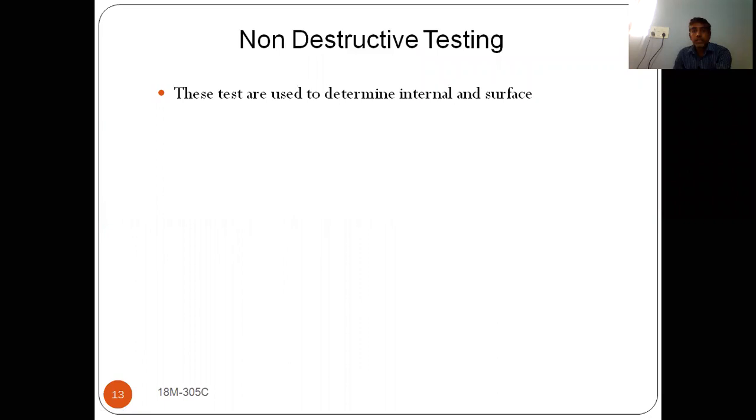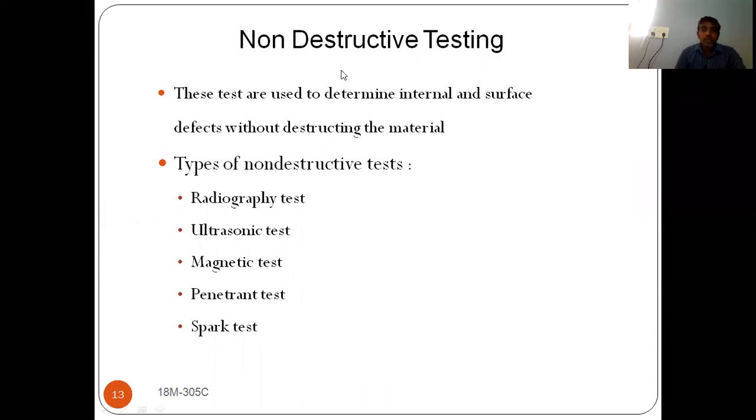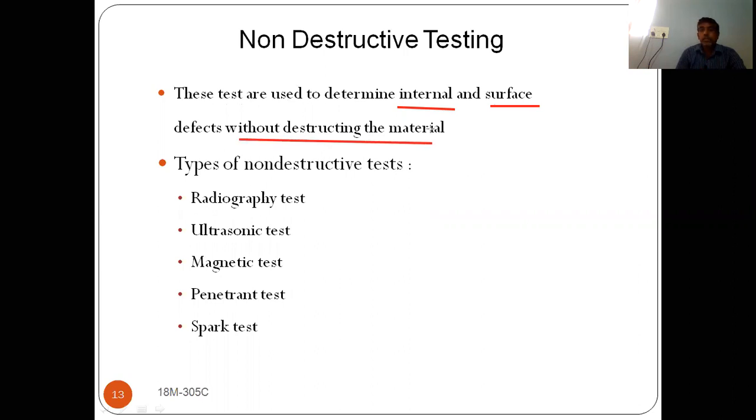Next, NDT testing. Already we have discussed what is meant by NDT testing. Again, we have some points here. These tests are used to determine internal and surface defects. Just now I told you, it is used to find out the defects, whether internal or surface defects, without destructing the material, without breaking the material.